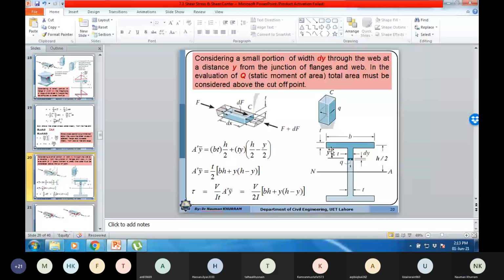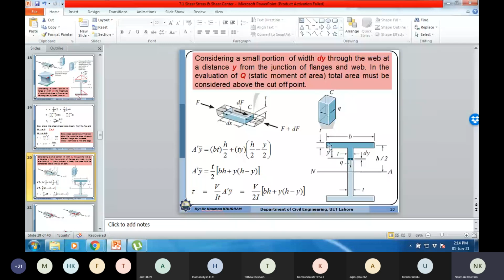So the shear stress can be computed by the formula VQ over It, where Q is the static moment of all area above the layer, and t is the thickness of the layer. We can compute this static moment of area above this layer either by considering the entire area as one unit as a T section, or by considering the area by parts.